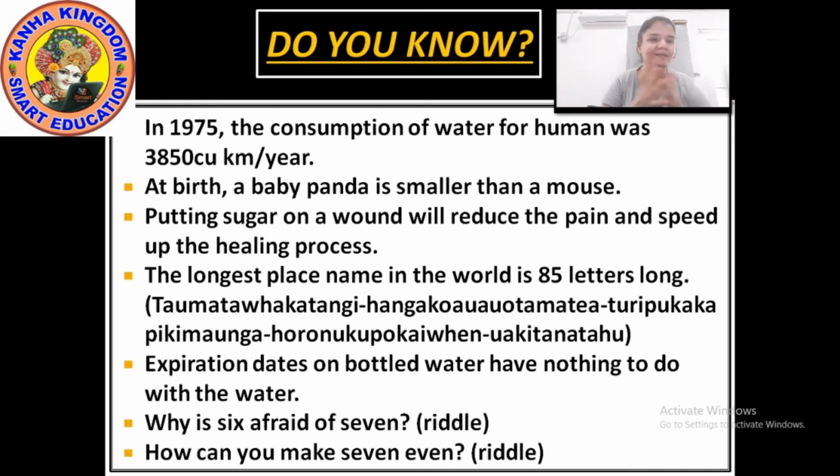But the water never gets expired, my dear. Water can't expire. But the bottle in which the water is can. The expiry date which has been written on it is about the bottle. Okay?